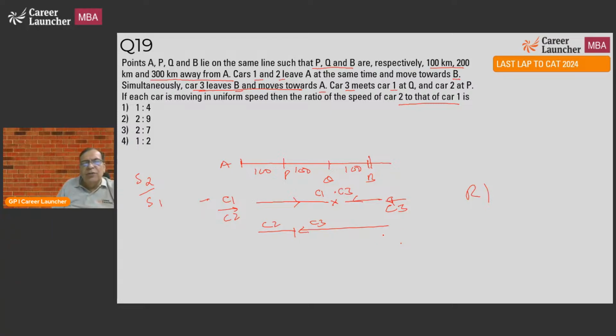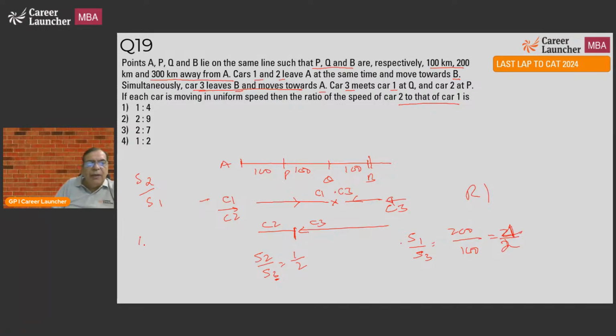So speed of 1 upon speed of 3, what will it be? Car 1 covers 200 kilometers, car 3 covers 100 kilometers. So 2 upon 1. Similarly, if I look at this point, speed of car 2 upon speed of car 3 will be equal to 100 upon 200, or 1 upon 2. So speed of car 1 is 2, then speed of car 3 is 1. What is the speed of car 3 here? 2. So if I make this 2, it will have to be 4.